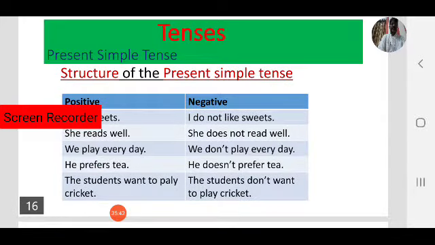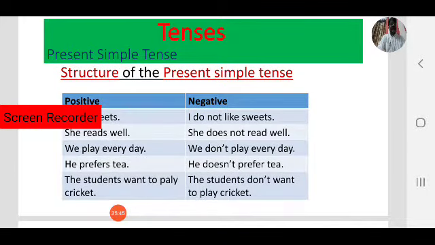Next, she reads well. I read well. You read well. They read well. But coming to third person singular, we add s or es to the main verb. She reads well. I read well. She reads well. Observe the difference. I read well. I don't read well.